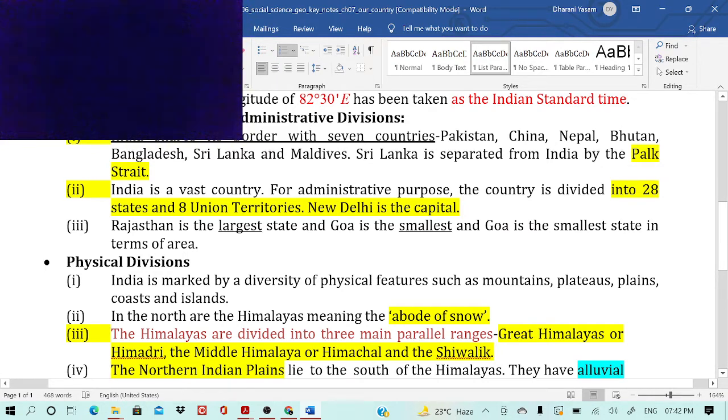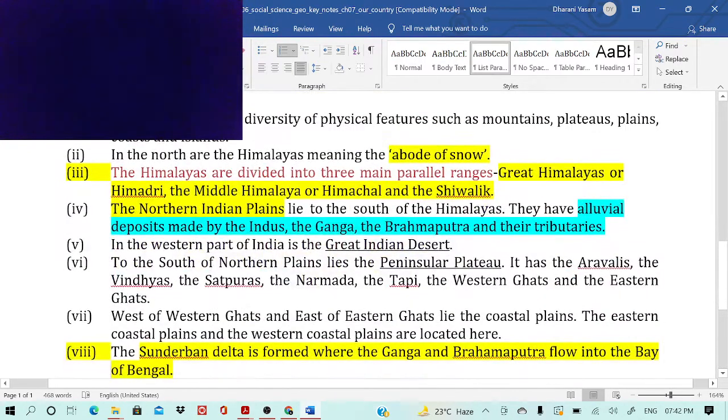Physical divisions. India is marked by the diversity of physical features such as mountains, plateaus, plains, coasts and islands. In the north are the Himalayas, meaning the abode of snow, because they are full of glaciers. The Himalayas are divided into 3 main parallel ranges: the Greater Himalayas or Himadri, the Middle Himalayas or Himachal, then Shivalik, the foothills of the Himalayas.